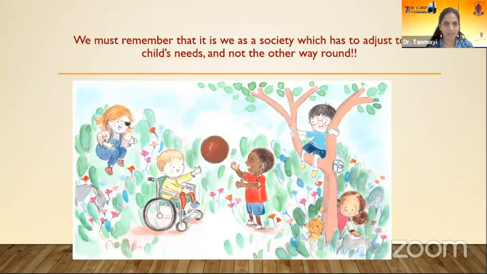In the end, we must remember that it is we as a society that has to adjust to the child's need and not make the child adjust, so that each child can recognize his or her full potential, become independent and contribute meaningfully towards society.